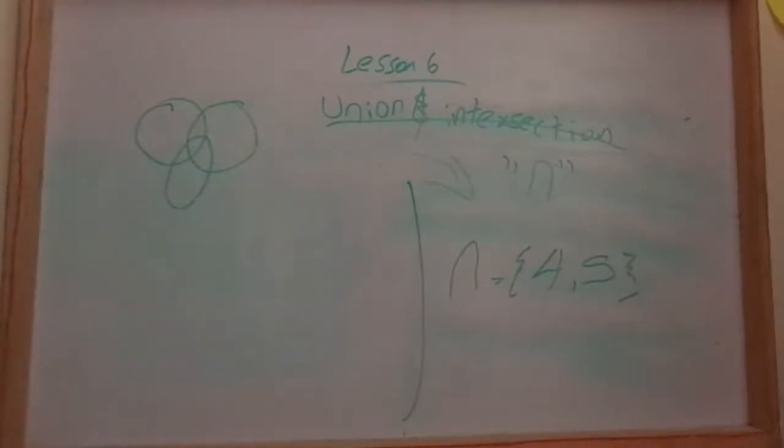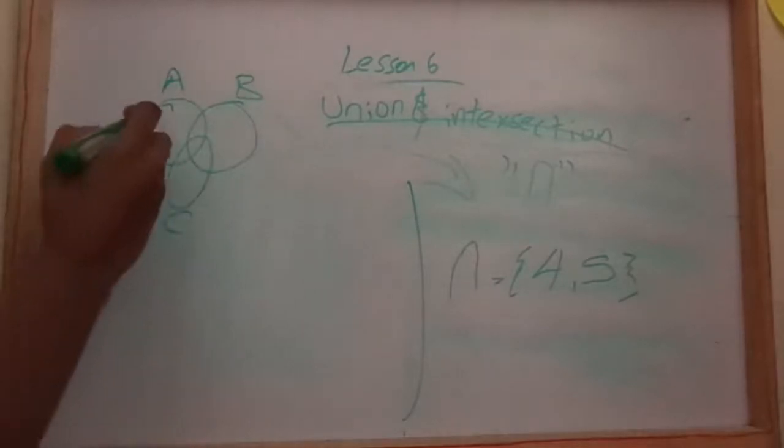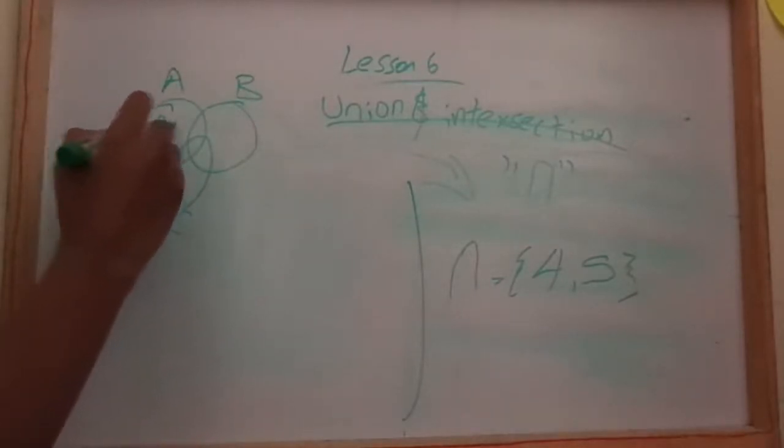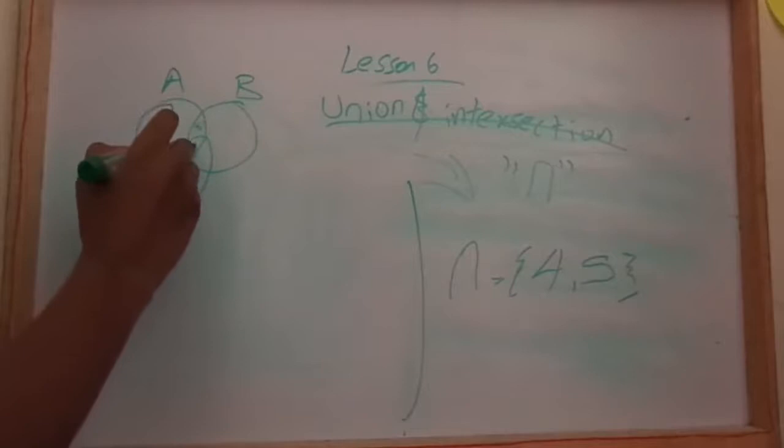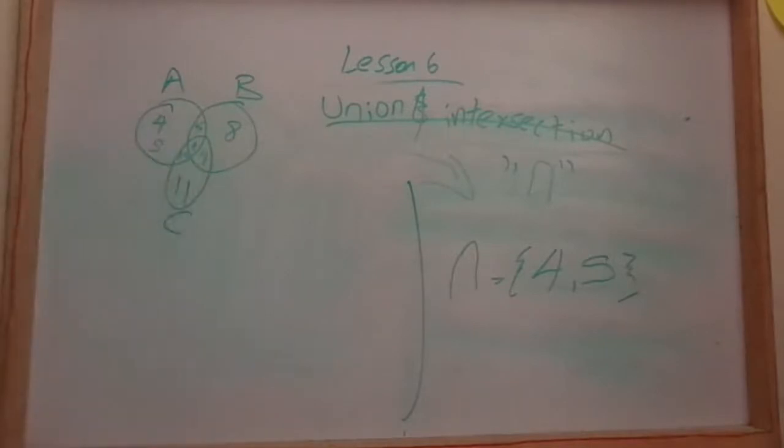What does this mean? It is a figure with 3 circles. We are going to add A, B, C, and the numbers 4, 5, 6, 7, 8, 9, 10, 11. This is how it looks.